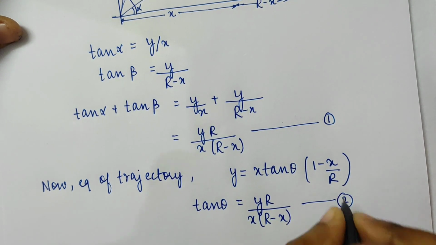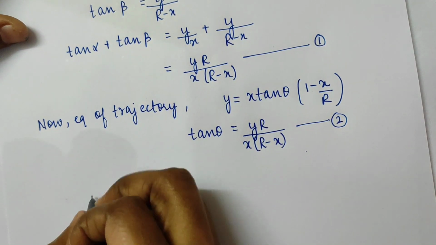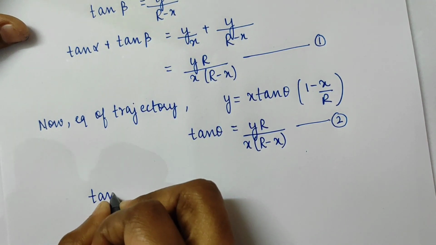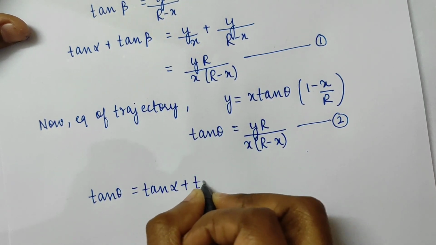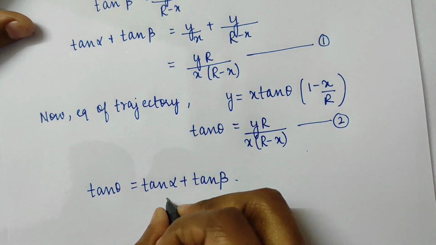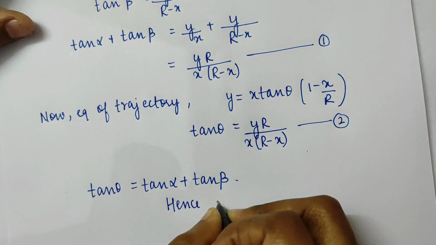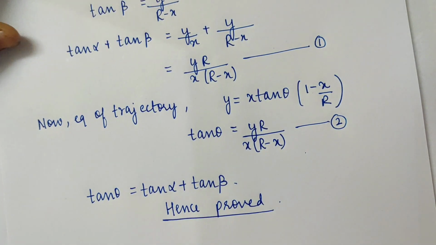This is equation 2. So from equation 1 and equation 2, I can say that tan theta equals tan alpha plus tan beta. That is the answer. Hence proved. Thank you so much.